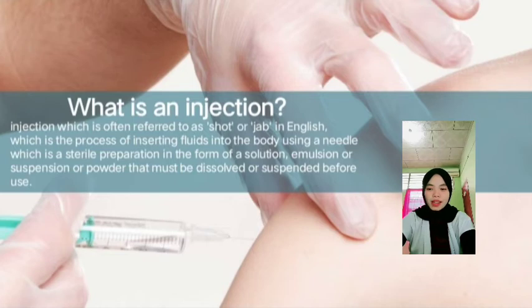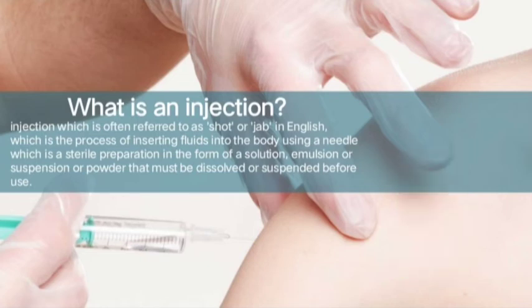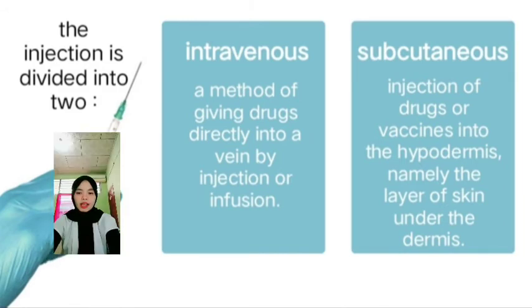What is an injection? Injection, which is often referred to as a shot or jab in English, is the process of inserting fluids into the body using a needle, which is a sterile preparation in the form of solution, emulsion, suspension, or powder that must be dissolved or suspended before use. The injection is divided into two, intravenous and subcutaneous. Intravenous is a method of giving drugs directly into a vein by injection or infusion. Subcutaneous is the injection of drugs or vaccines into the hypodermis, namely the layer of skin under the dermis.